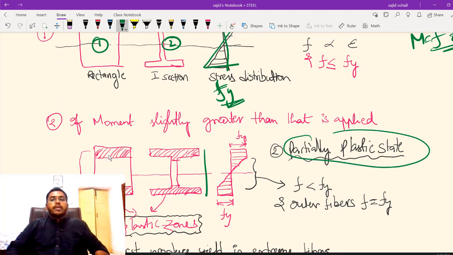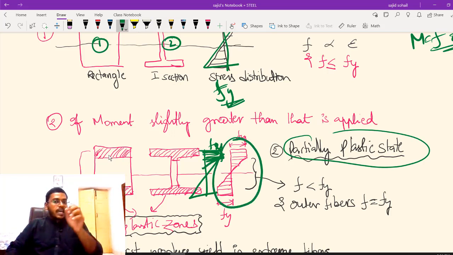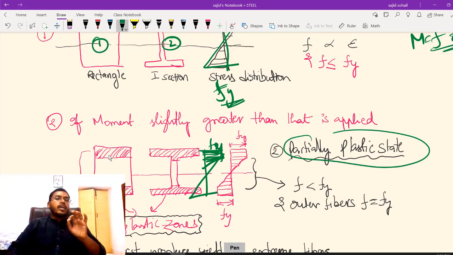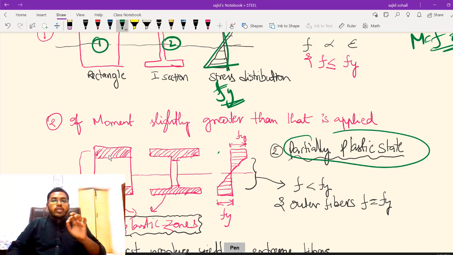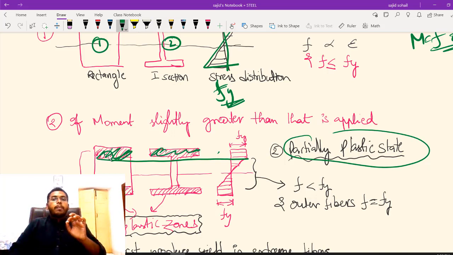In this, what was happening previously was something like this, Fy. Now the external fibers, the fibers below them, will also start taking Fy, and my stress diagram will be modified like this. The zone in which all the fibers are taking this Fy, if you draw this line, look at this line. So this hatched part, I am calling it the plastic zone. Okay, so this is called the plastic zone.